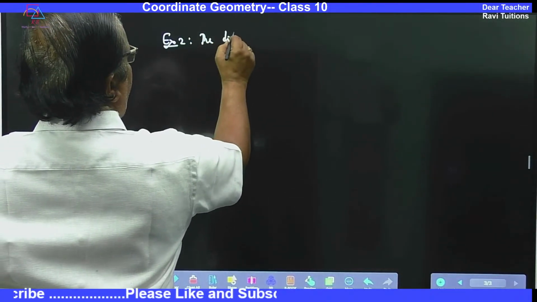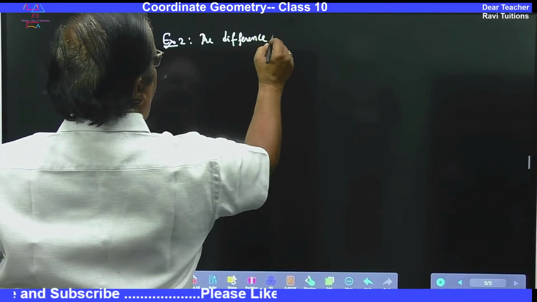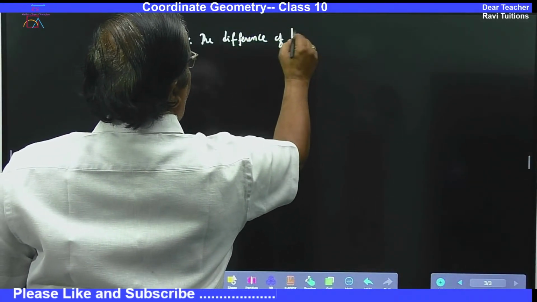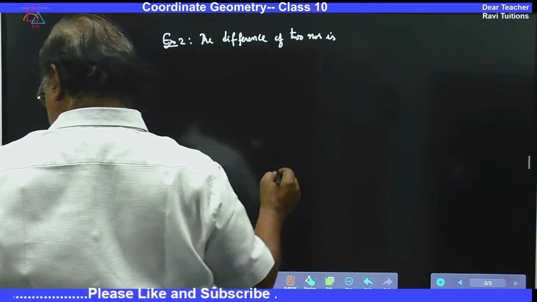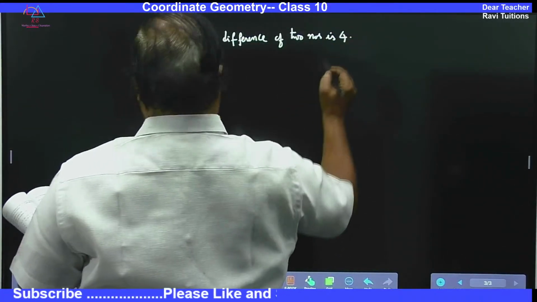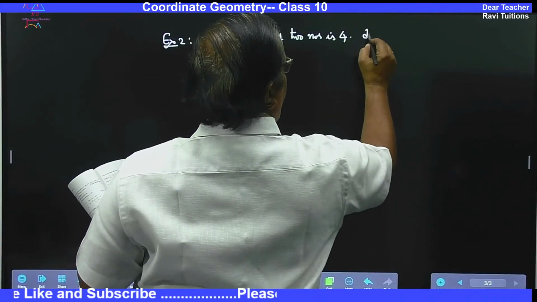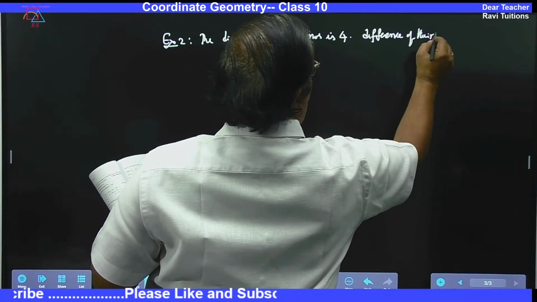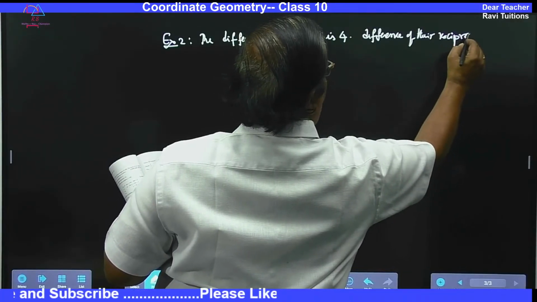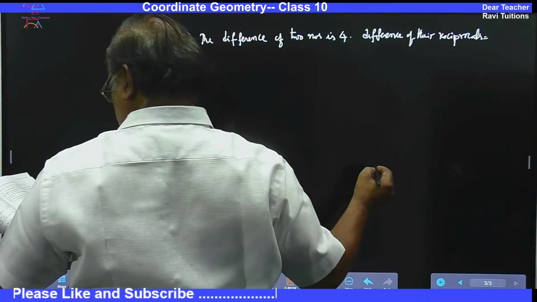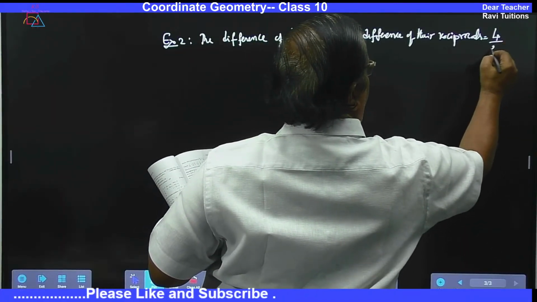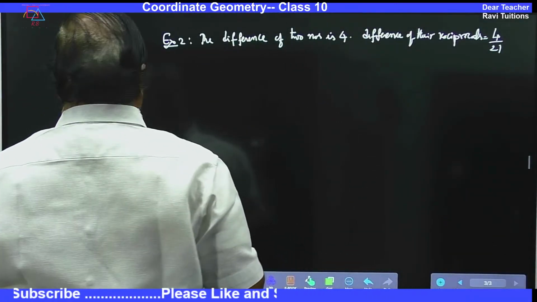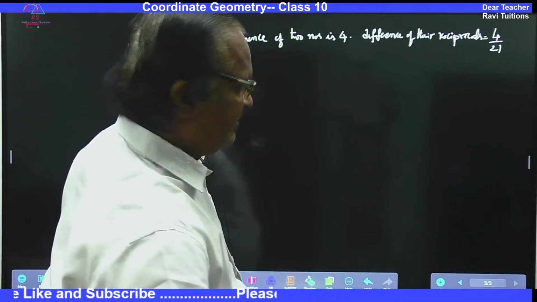Example 2. The difference of two numbers is 4 and the difference of their reciprocals is 4 by 21. Find the two numbers. This is also an examination question.